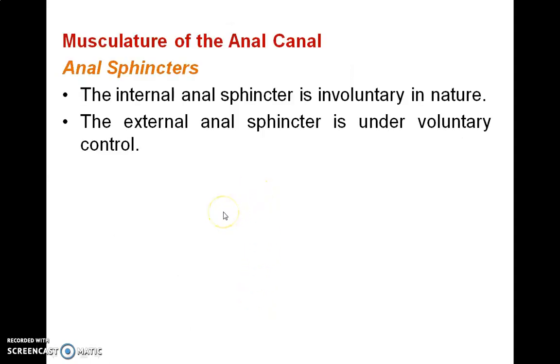Now we will see the musculature of the anal canal. They are called the anal sphincters. There is the internal anal sphincter, which is involuntary in nature, and the external anal sphincter, which is under voluntary control.